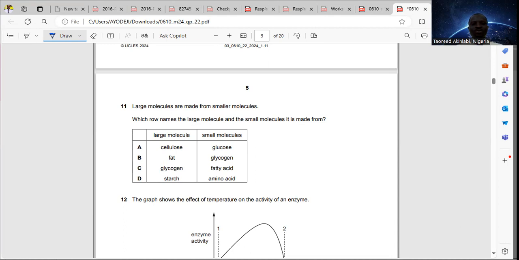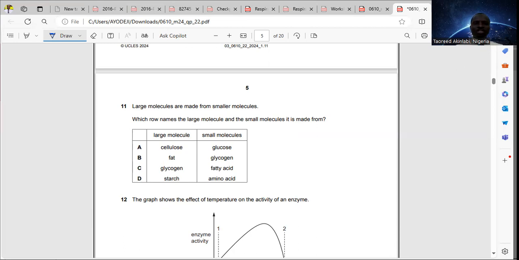And the small molecule found in carbohydrates is glucose. For fat, the small molecules are fatty acids and glycerol. And glycogen also is an example of carbohydrates, and the small molecule we will find in glycogen must also be glucose.